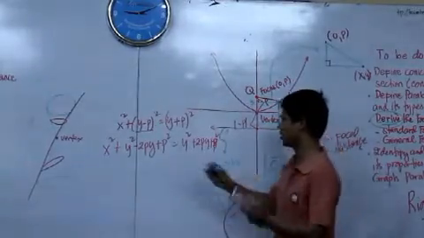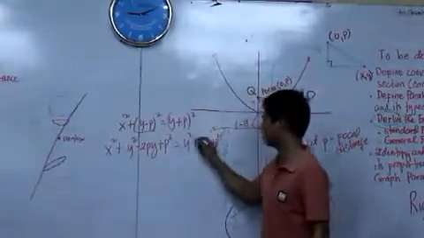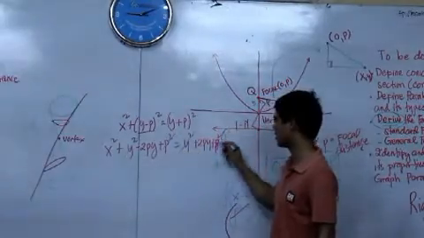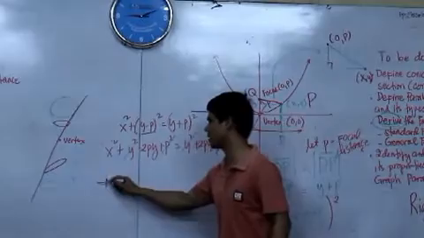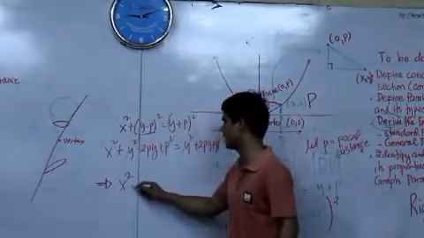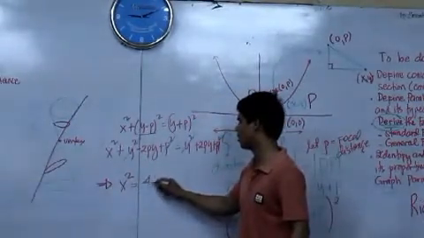You'll notice that we can cancel out y squared, p squared, and p squared. So this will lead you to this particular equation, which is x squared equals 4py.